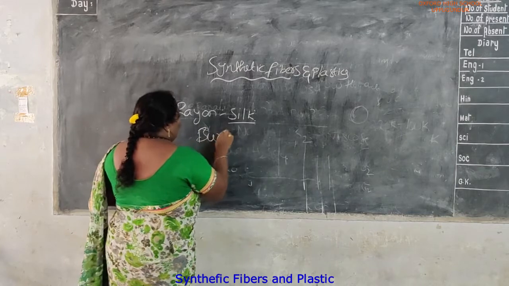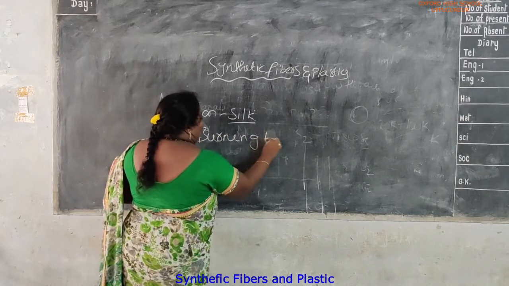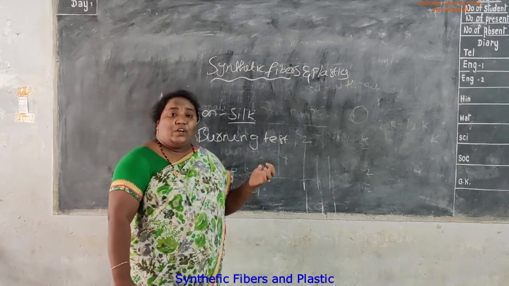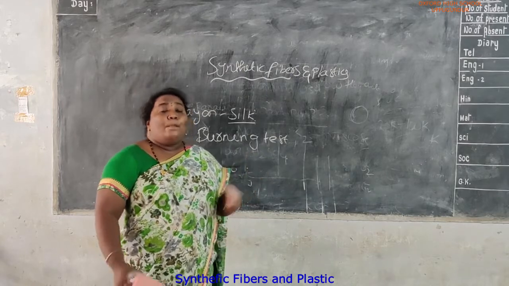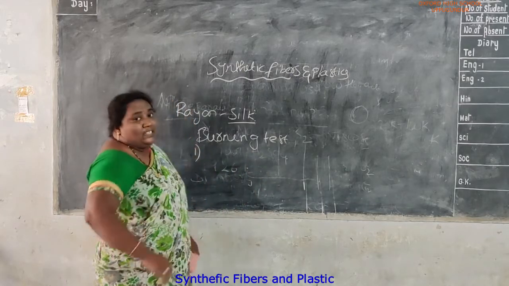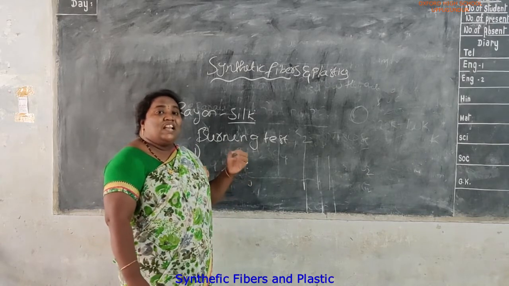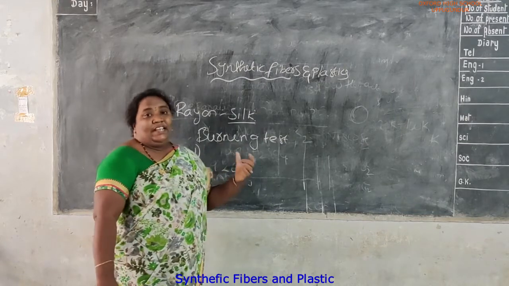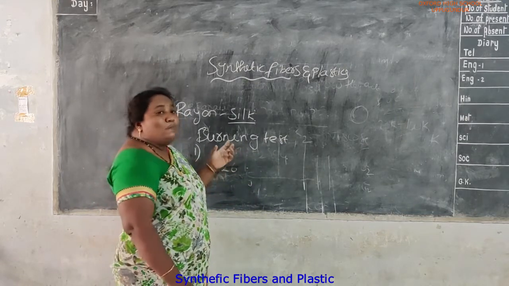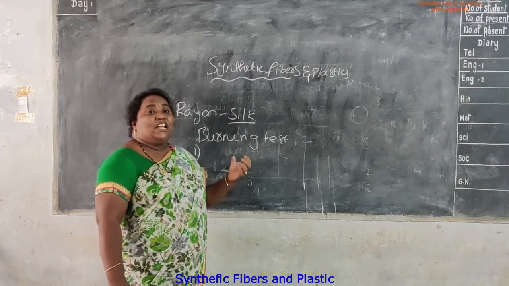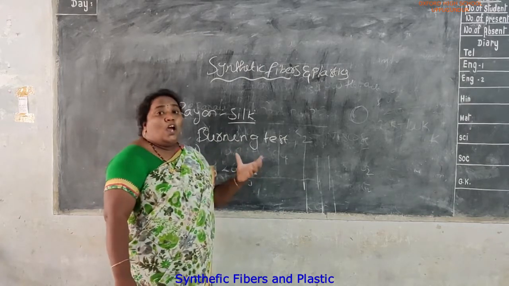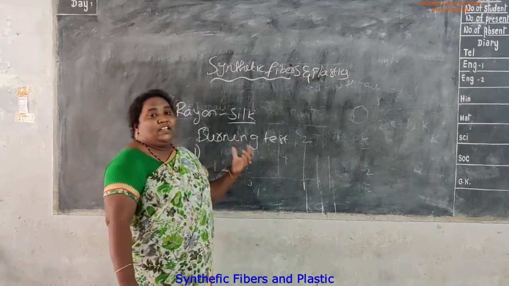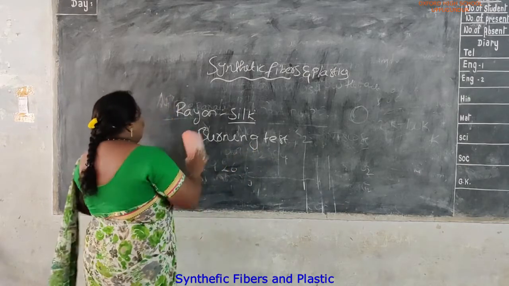Next, burning test. When we go to a shop to buy a cloth, we want to know the quality of the cloth or which type of cloth we are taking. So we do a burning test. If it smells like burning hay, it is cotton or silk. If it smells like burning paper, it is wool or nylon. If it melts, it is polyester.